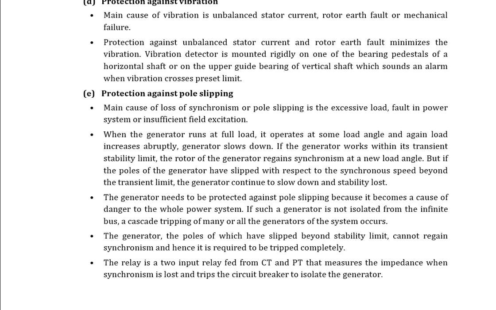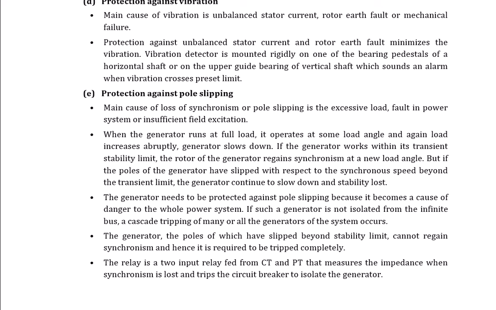Now, what is pole slipping? The main cause of loss of synchronism or pole slipping is the excessive load, fault in a power system, or insufficient field excitation. So, what is pole slipping? Pole slipping is a loss of synchronism. Okay, so whenever loss of synchronism occurs, there is excessive load, a fault in a power system, or insufficient field excitation.